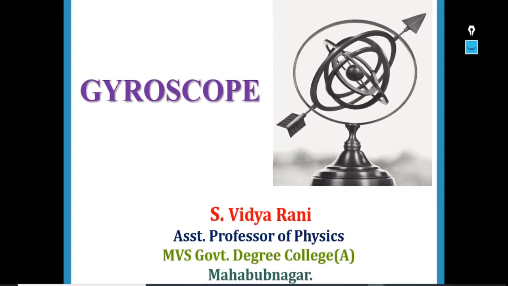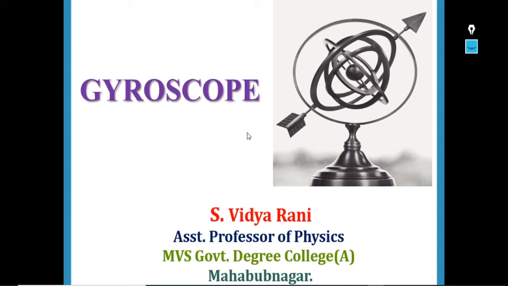In previous classes we have learnt about precision of spinning top. Based on the precision of spinning top, we constructed an instrument called gyroscope. Here in the figure, if you observe, there is a figure of gyroscope. This is very helpful for us. In what way it is helpful, why this instrument is used, and how this was constructed based on the principle of precision of spinning top, let us see in today's class.